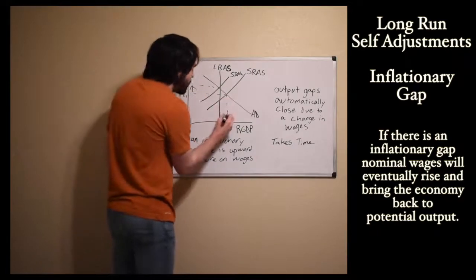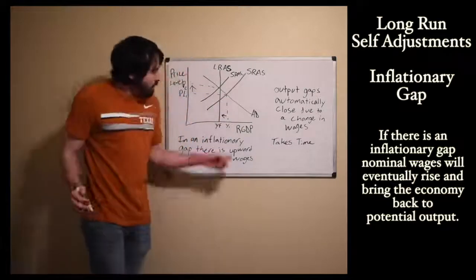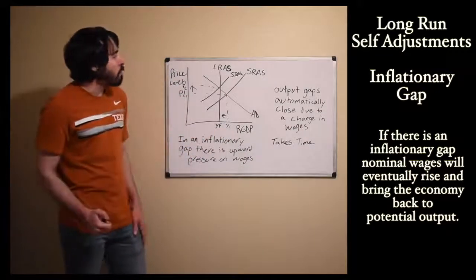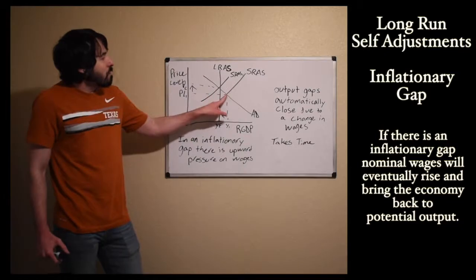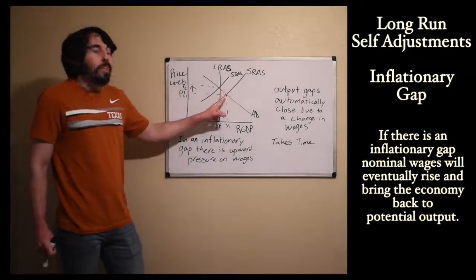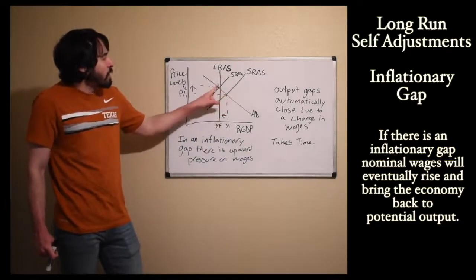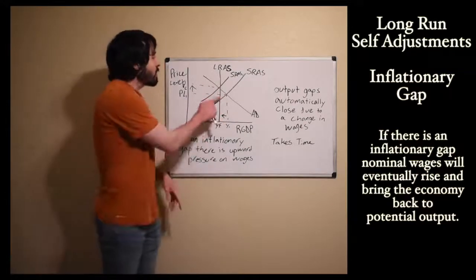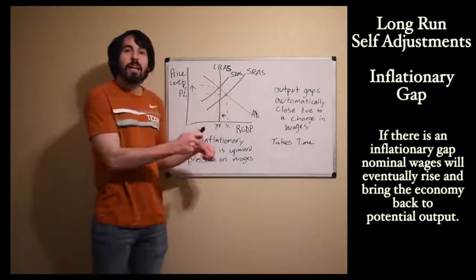So what happens is our price level goes up, our unemployment rate is going to go up as well as we move back to full employment output. And so what happens here? Prices have gone up. In the long run, however, we can always get back to full employment output because wages are fully flexible in the long run, and so wages will rise to meet that higher inflation.